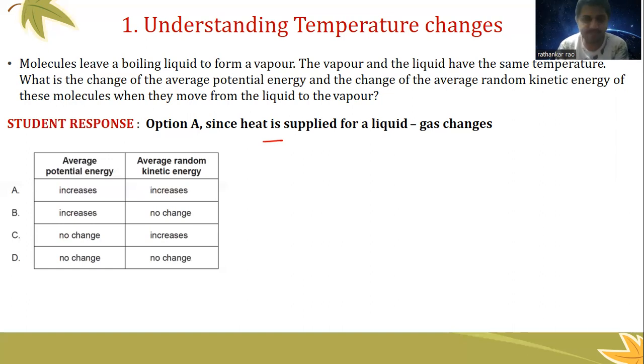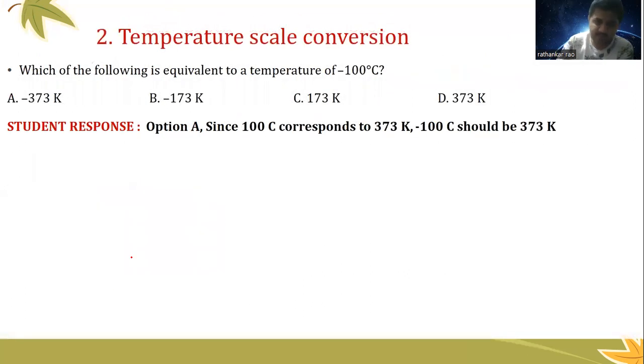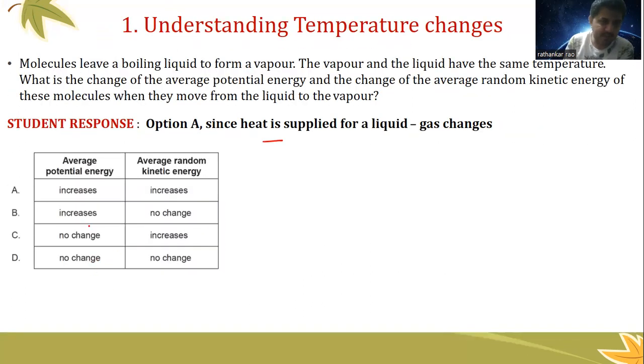This is the question. Now the options here are average potential energy and average kinetic energy. These are the options. Potential energy increases, kinetic energy increases. Potential energy increases, kinetic energy no change. Potential energy no change, kinetic energy increases. Potential energy no change, kinetic energy also no change.